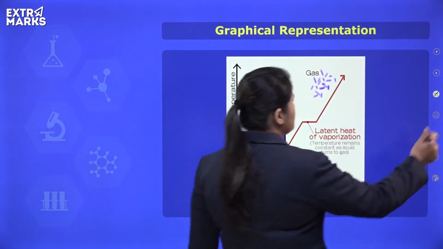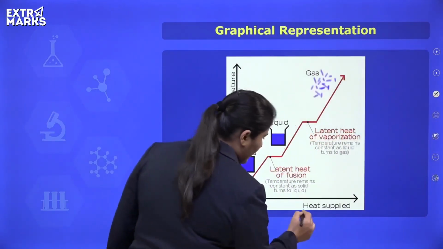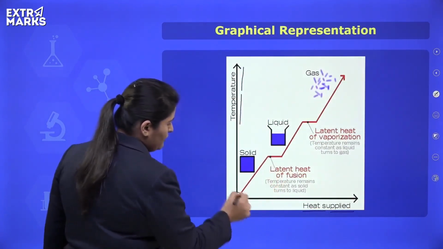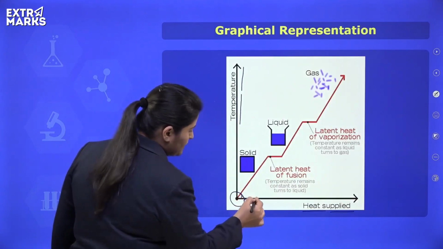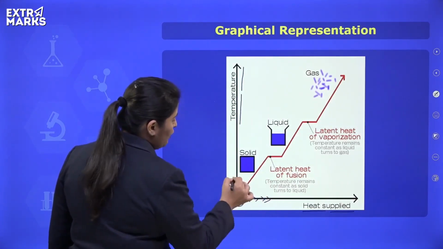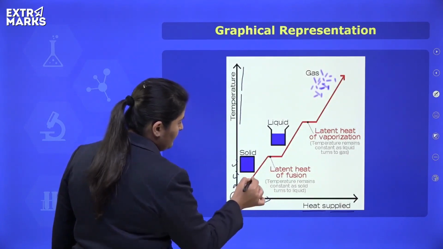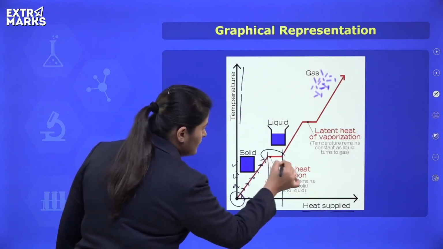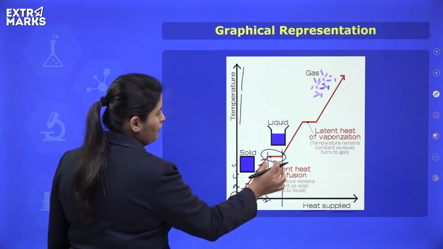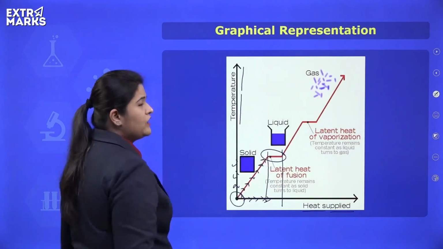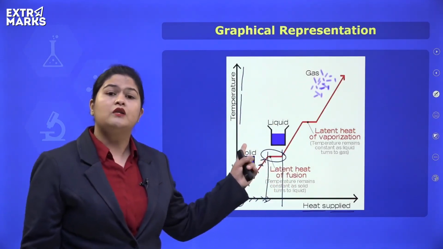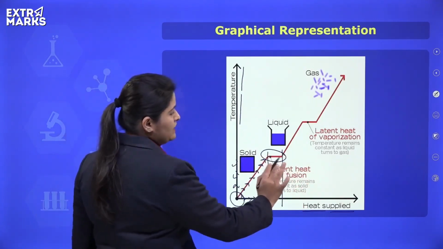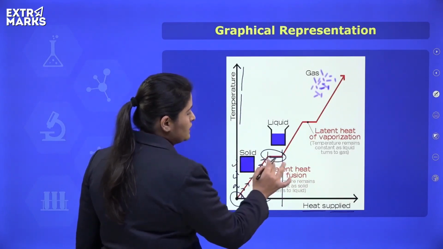See, in this graph, heat supplied is plotted on the x-axis and temperature is plotted on the y-axis. Initially, suppose we have a substance in the solid state. When we start heating that substance, the temperature also starts increasing. But after some time, the temperature becomes constant for some duration of time. Isn't it? What is actually happening in this duration of time? The solid is actually converting to liquid state. So, actual change of state takes place here. And see, the temperature is constant.